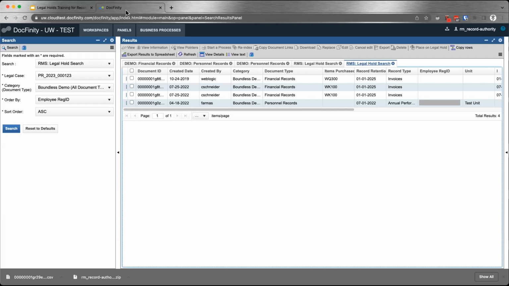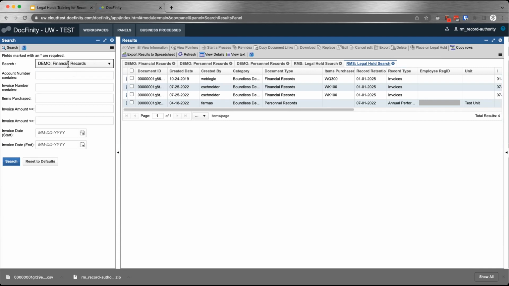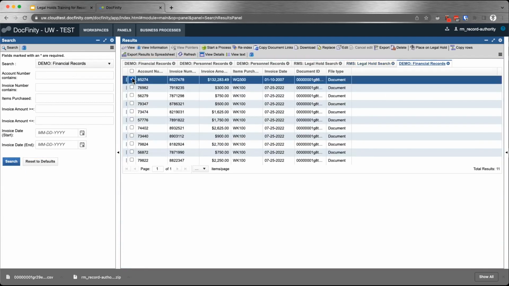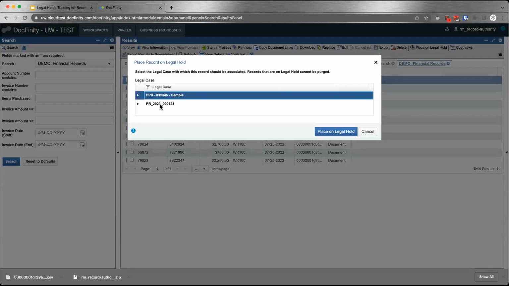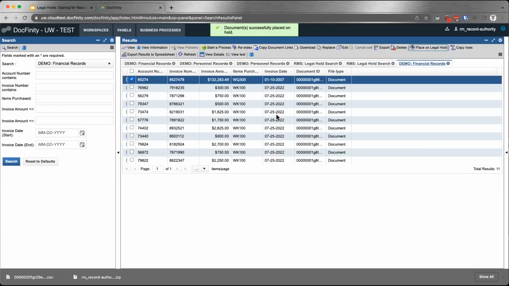And this is a question that you might have. What happens if I attempt to delete a document that is on hold? So let's show that here. I'm going to go back to my financial records. And let's say this first record here, I don't remember if that's the one that I placed. Let's suppose that I'm placing it on hold right there.